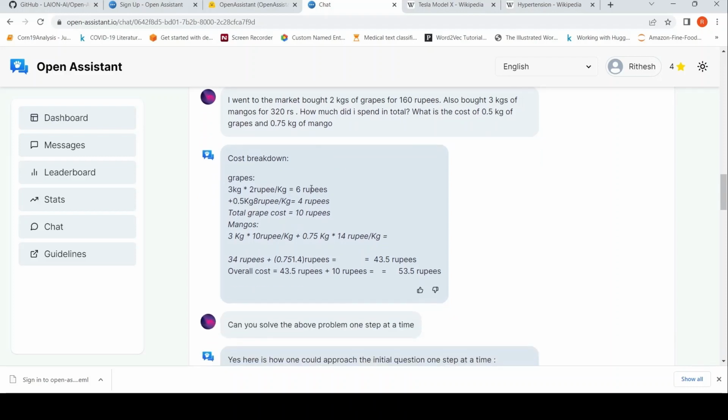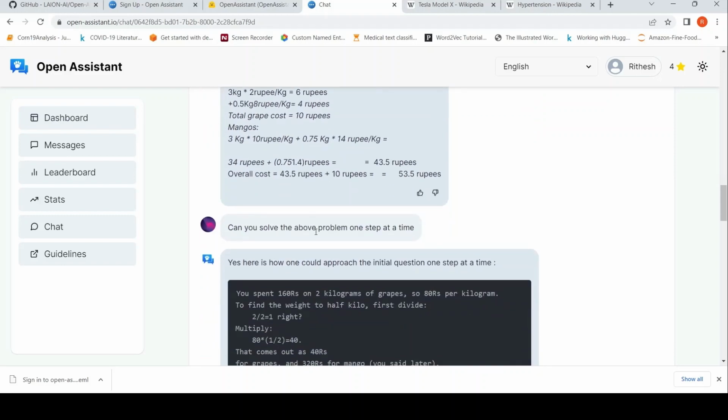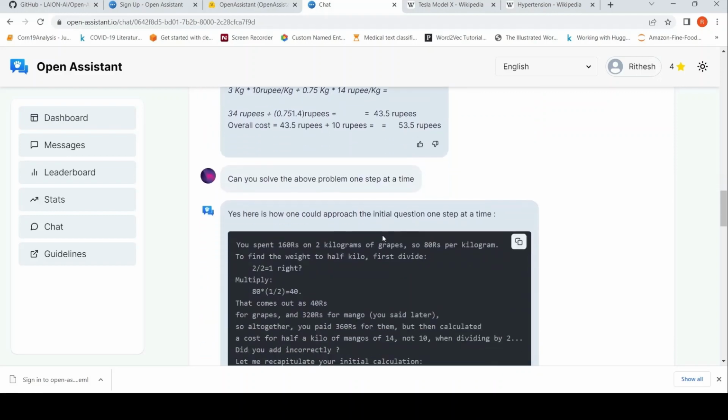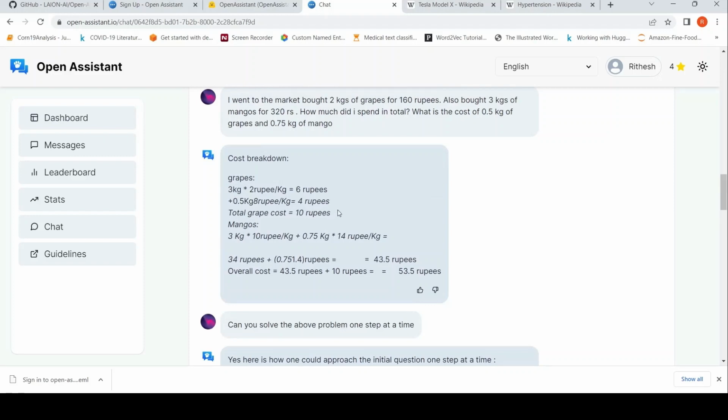So then it couldn't calculate properly. It did something over here and it was not able to do it. Then I said, can you solve the problem one step at a time? So I thought that, let us try a chain of thought over here.